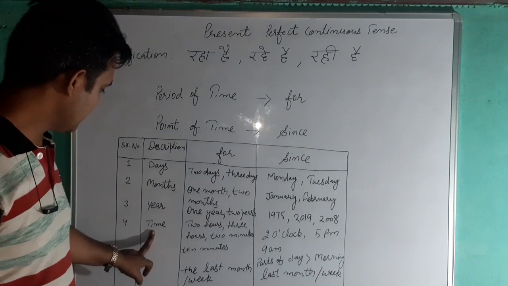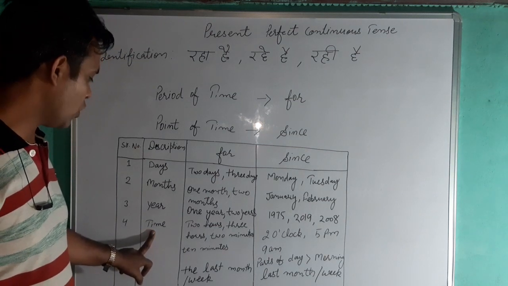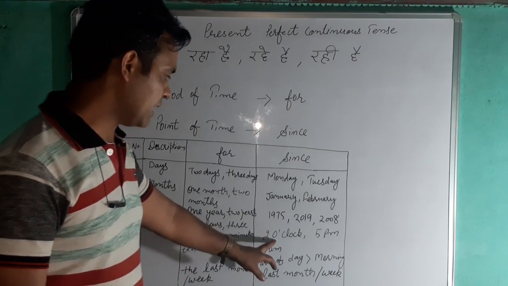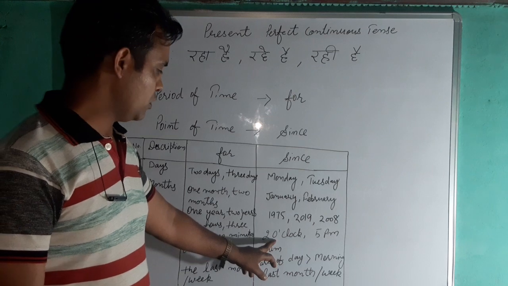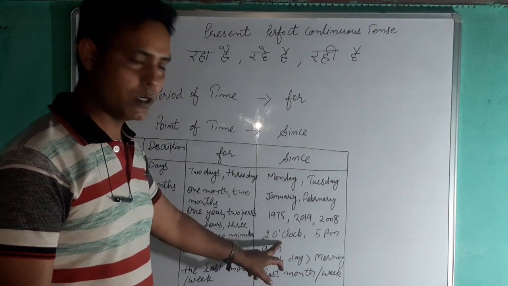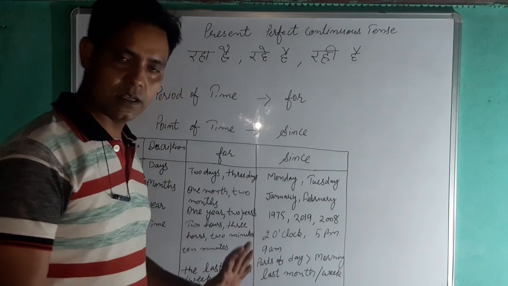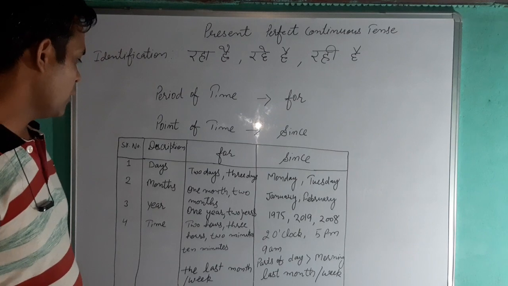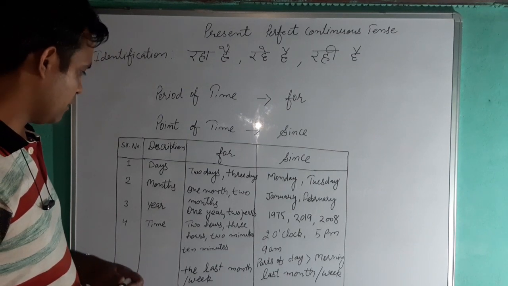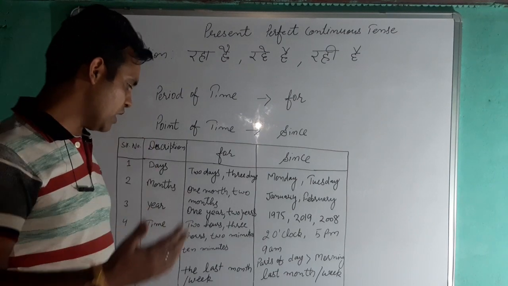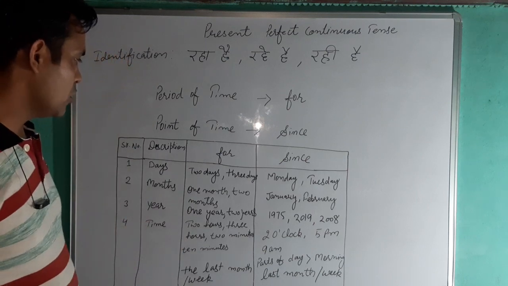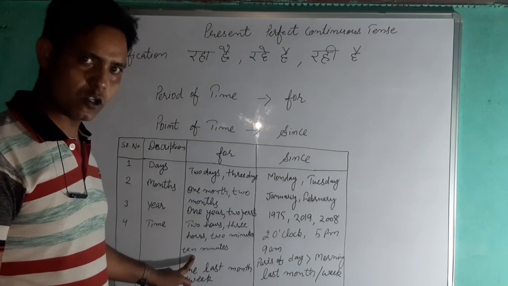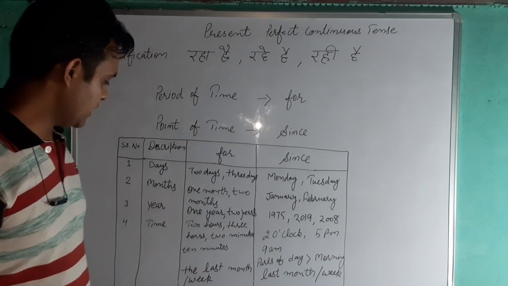So next is time. When we talk about the time, then we find that when the exact time is given, right? In that case we use since 2 o'clock, since 5 p.m., since 9 a.m., right? So before that we can use since. But when we talk about the period of time like 2 hours, 3 hours, 4 hours, 5 hours, right? So in that case we can use for before them. And in case of the minutes also, for 10 minutes, for 2 minutes, right?